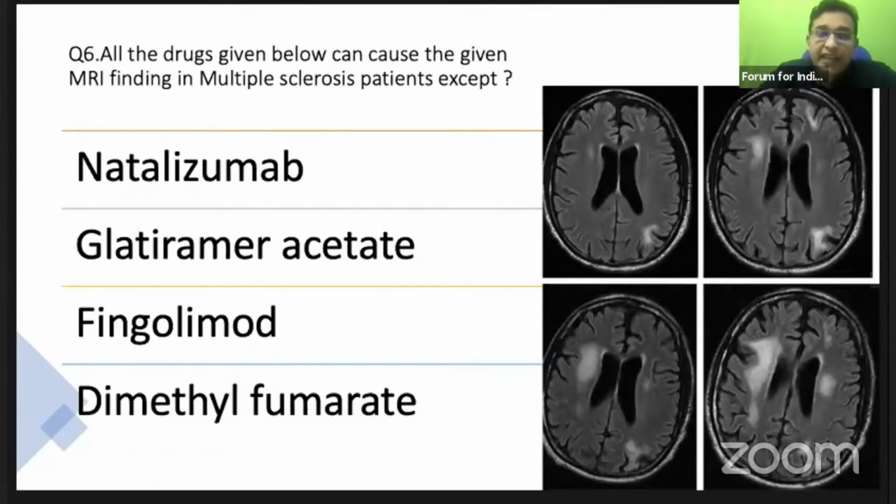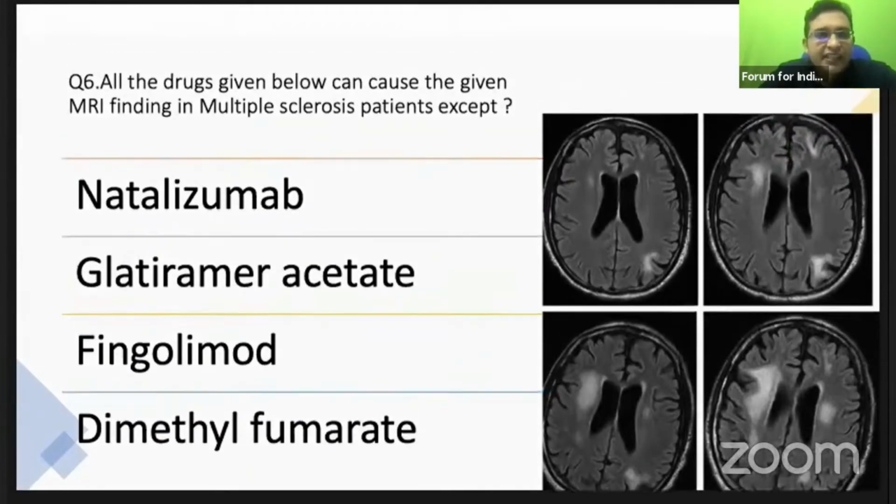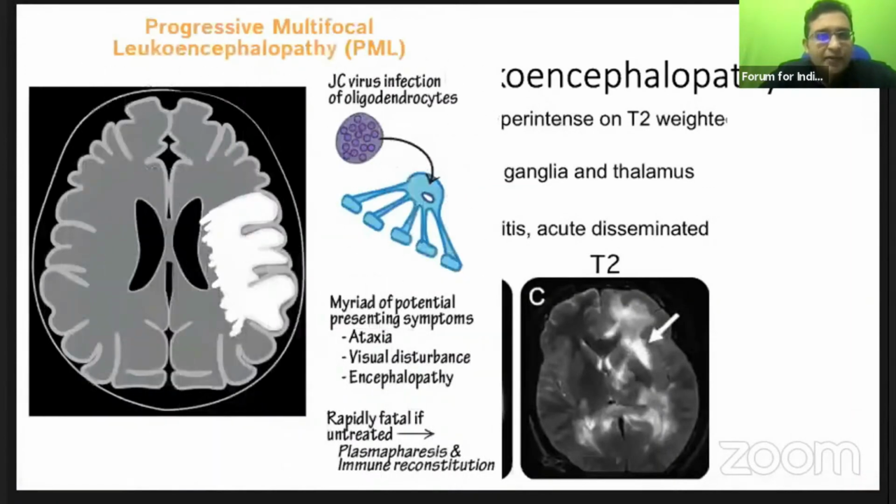That is why in every MS patient, if we are planning to give natalizumab, we have to check for JC virus antibody. If JC virus is positive, we never proceed with starting the patient on natalizumab. So the answer here is glatiramer.